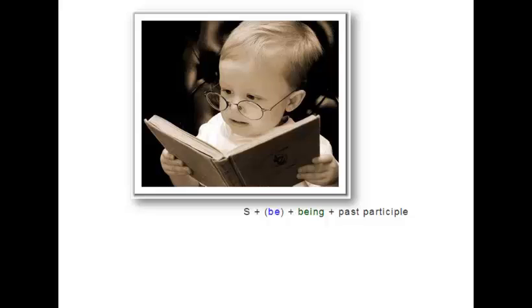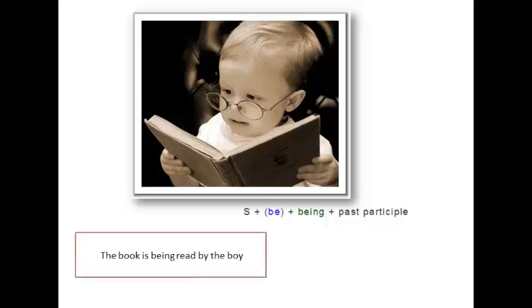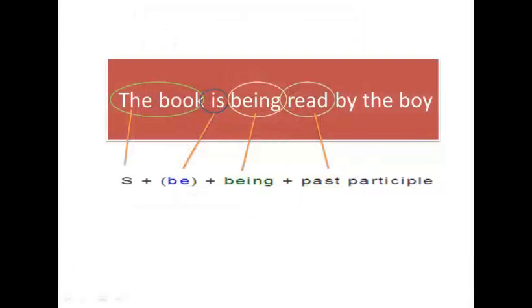Okay, this is an example. What do you think about this picture? Using present continuous passive with the formula: subject plus be plus being plus past participle. Okay, we have the answer. The book is being read by the boy. The explanation: the book is the subject, is being read is the past participle, by the boy.